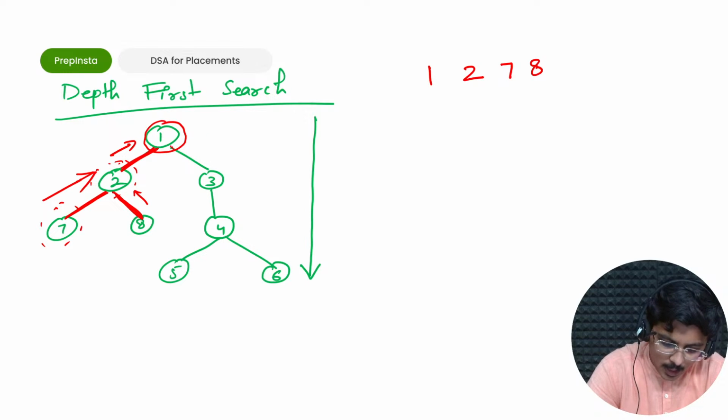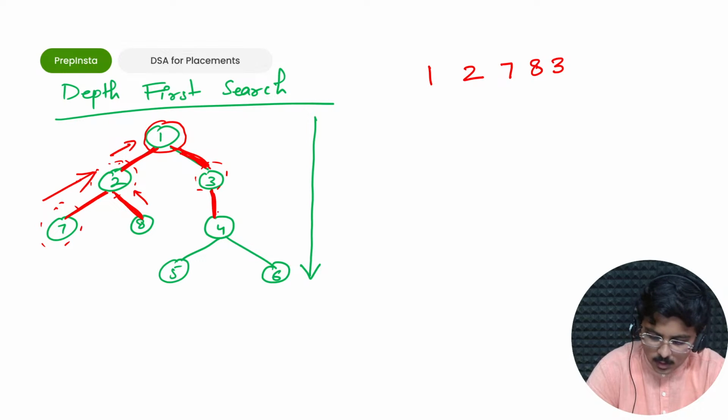From 1 again, I'll go and explore this 3. Fine, so I'll add this 3 here, it would be visited. Post this 3 is visited, what is the further depth? 4 is the further depth, so I'll visit the 4. Then after 4, what is the further depth? 5 is the further depth. Fine, correct Nishant, very good. 5 is the further depth.